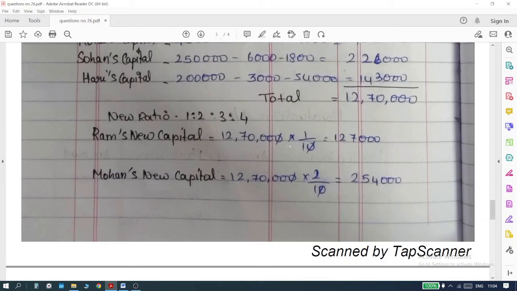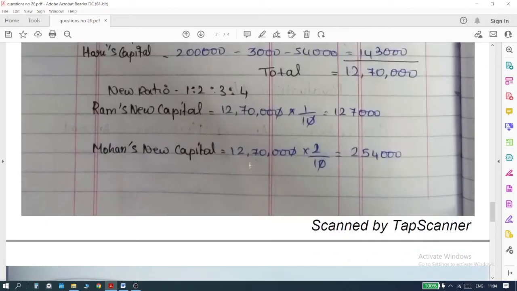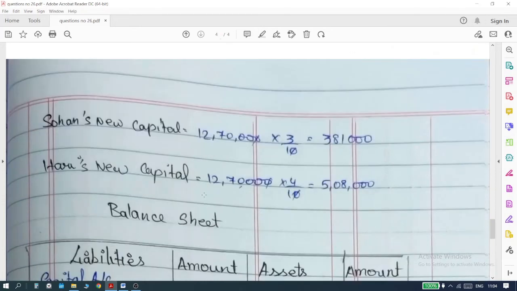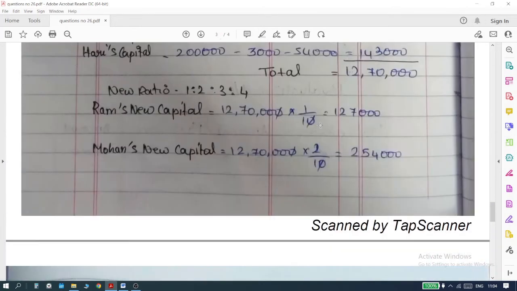Okay, 12,70,000 into 1 divided by 10, 0, 0 cancel, we have 1,27,000. And for Mohan, it is the same, 12,70,000 into 2 divided by 10, 0, 0 cancel, then 1,27,000 into 2, we have 2,54,000. Do the same thing for all of these people. Okay, so you will have a balance.